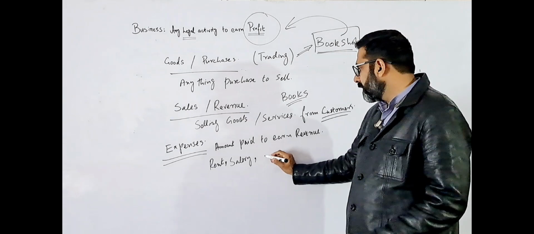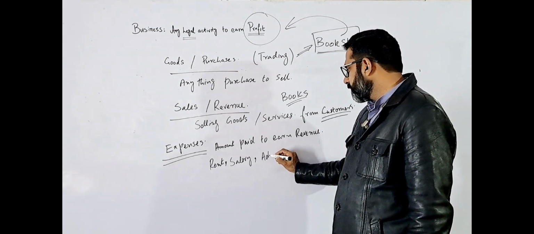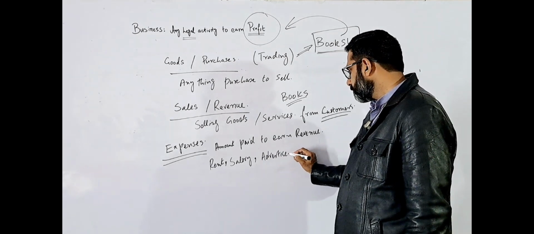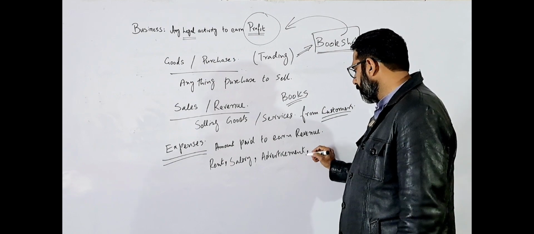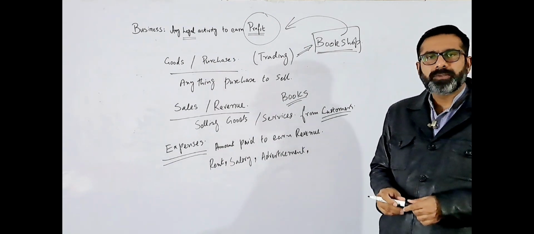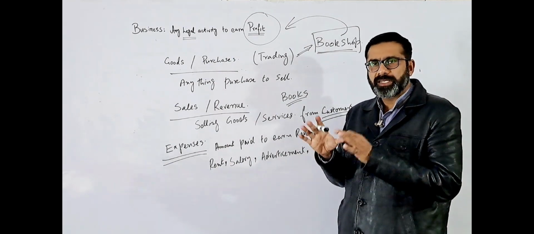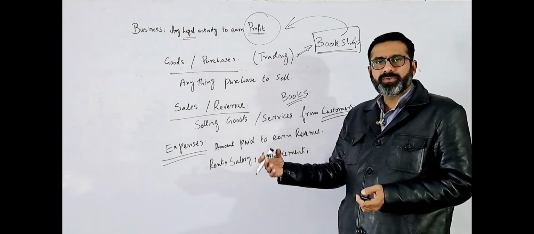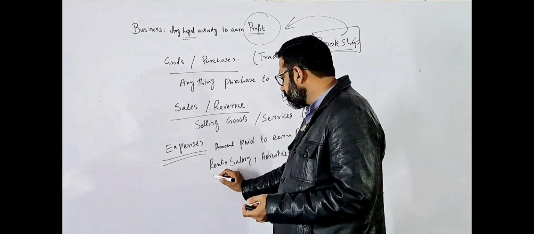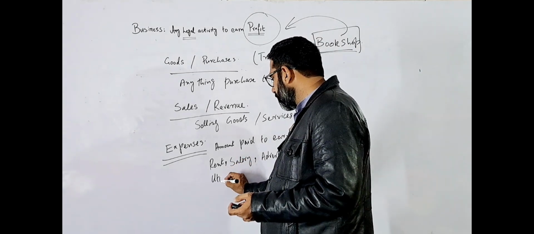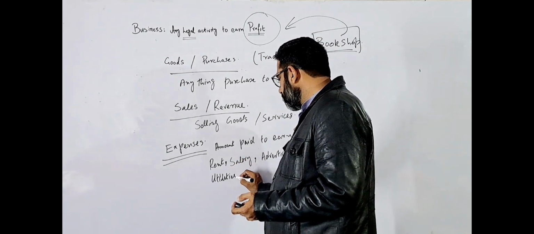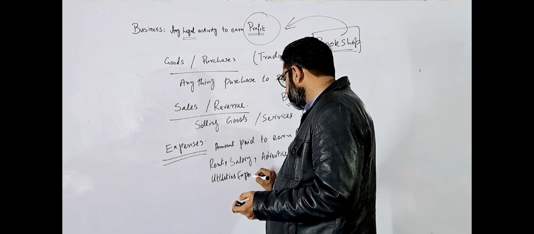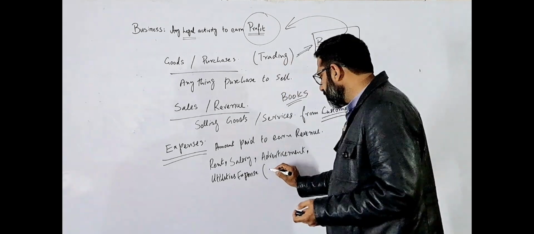Then, for example, they have to pay for advertisement. Obviously, for the shop, for the business, they need some board, some pamphlets. For all these things, they have to pay. And the major expense they have is the utilities expenses. Utilities expenses means what?